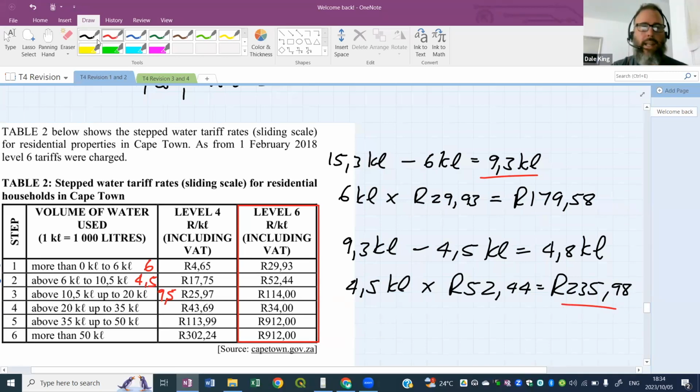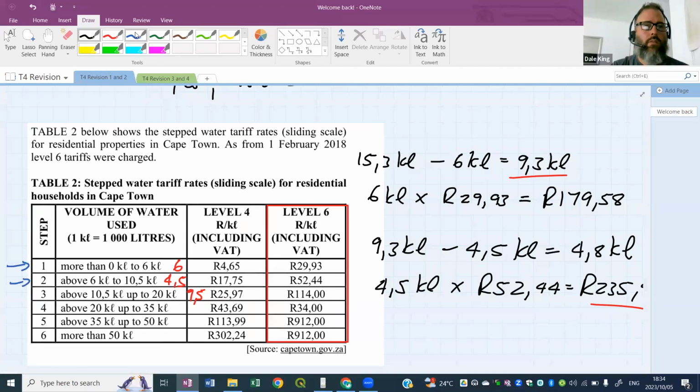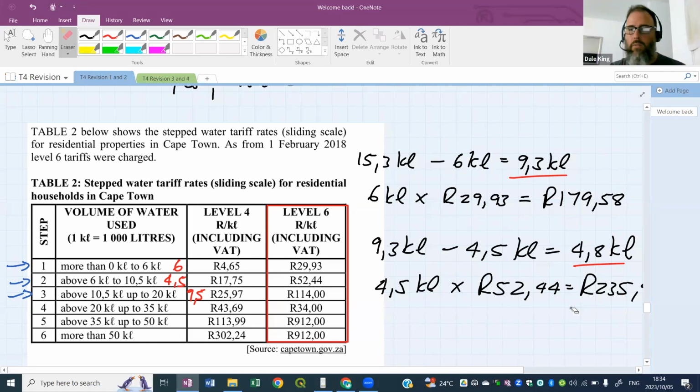Now we're going to move into the third bracket. In this third bracket we have a total of 9.5 kiloliters, but I've only got 4.8 left over. So I'm not going to go all the way through that bracket, I'm staying somewhere in the third and not moving into the fourth, because the whole bracket is 9.5.